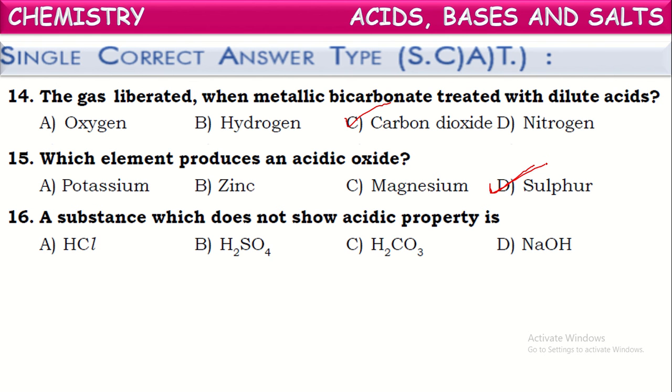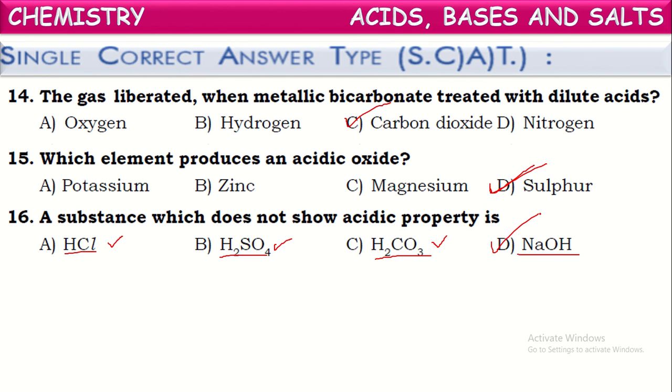Observe once the given substances. First one is hydrochloric acid. It is an acid. It shows the chemical acidic properties. And it is also sulfuric acid. It is also an acid. What about this? It is called carbonic acid. It is also an acid. These three will show acidic properties. This is the last one, sodium hydroxide, which is a base. It is not an acid. So it won't show acidic properties. It exhibits basic properties. So it is the correct answer.